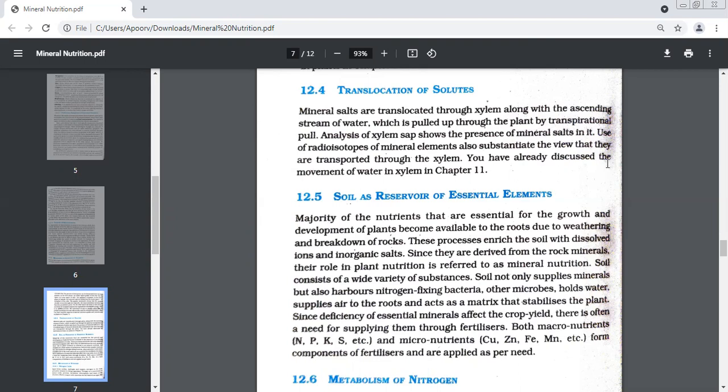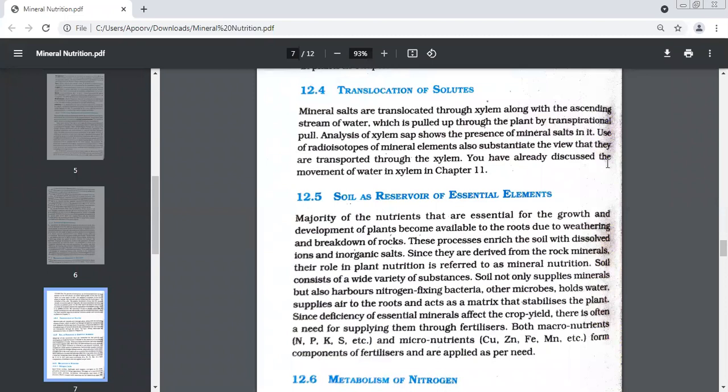Analysis means to check out, to find out, or to do some research on something. So if we do analysis of xylem sap, we will find the presence of mineral salts in water. Remember this, minerals always move with water only.